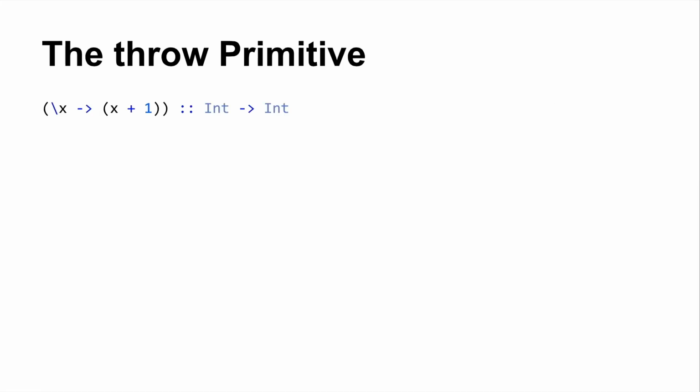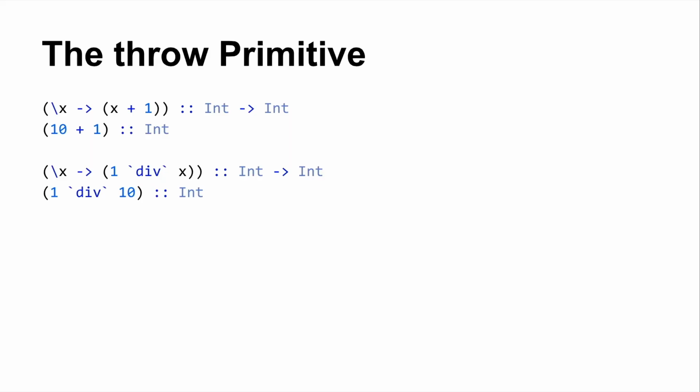To get an intuition as to how that may work, imagine this function. The type of this function is integer to integer. This is me actually telling GHC that it's integer to integer. But this makes sense, right? Given an integer, I will produce you an integer. If you apply that function to some integer, now you've got an expression of type integer. Going a little further, this is an expression of type integer to integer.